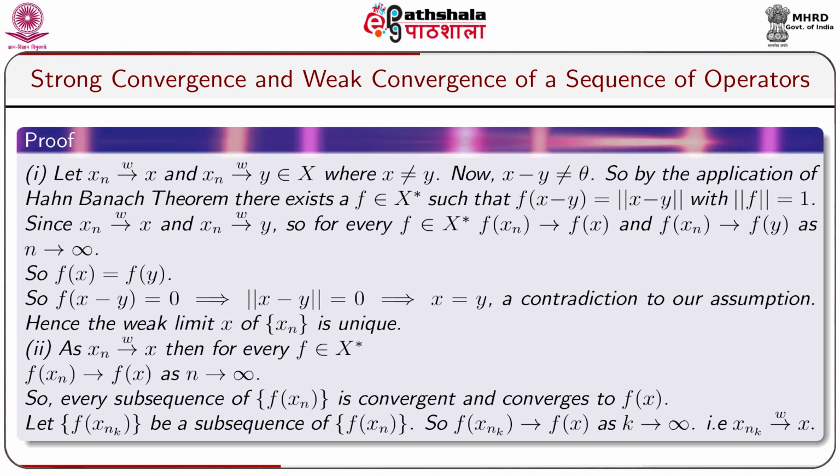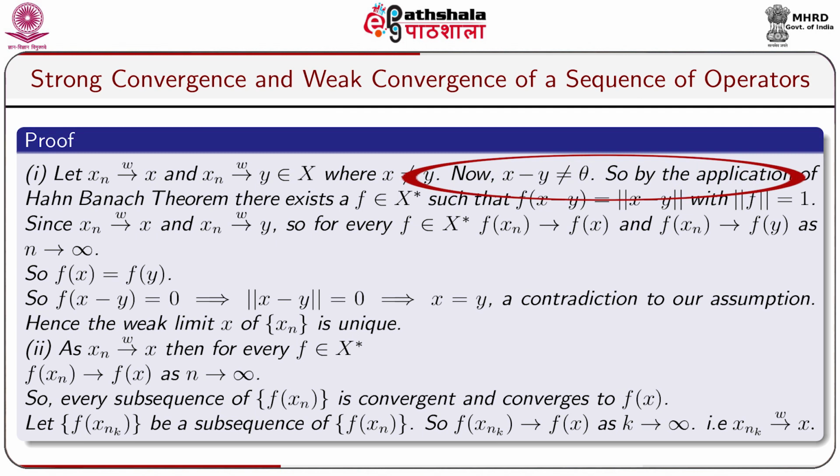Let x_n converge to x weakly and x_n converge to y weakly, with x and y belonging to X, where x is not equal to y. Now x minus y is not equal to the zero vector. So by application of the Hahn-Banach theorem, there exists a functional f belonging to X star such that f(x minus y) is equal to norm of x minus y, with norm of f equal to 1.